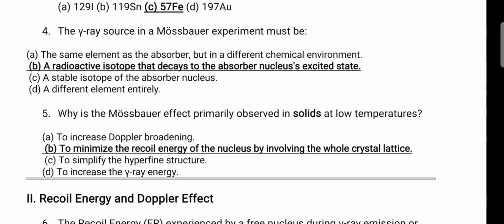To minimize the recoil energy of the nucleus by involving the whole crystal lattice. We are using the crystal structures, and only in crystal structure can we find the Mossbauer spectroscopy.